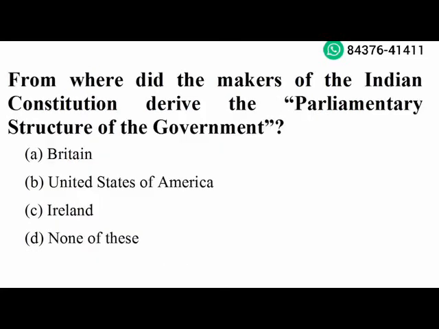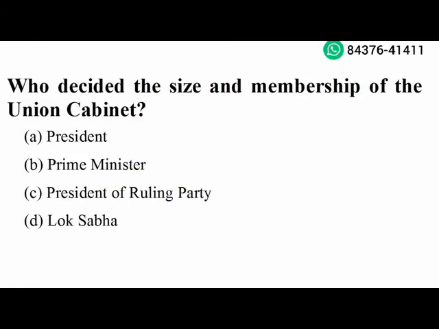Next question. From where did the makers of the Indian Constitution derive the parliamentary structure of the government? Britain. Option A is the right answer. Next question. Who decided the size and membership of the Union Cabinet? Prime Minister. Option B is the right answer.